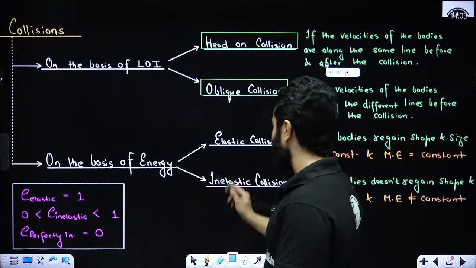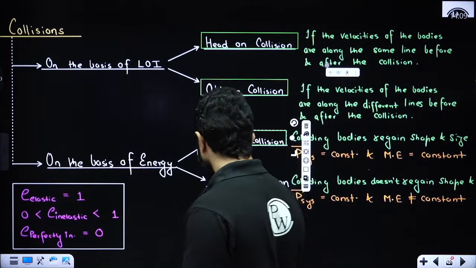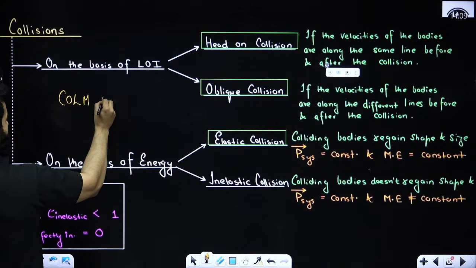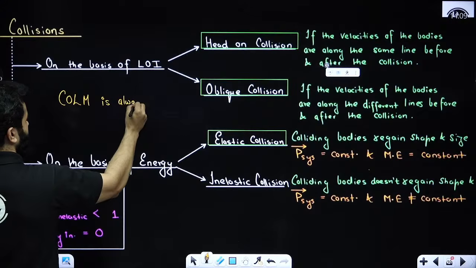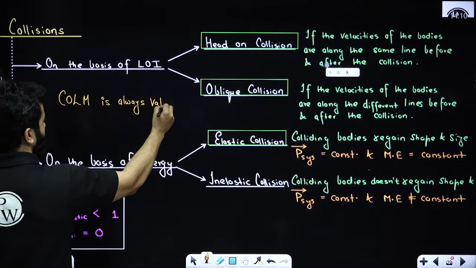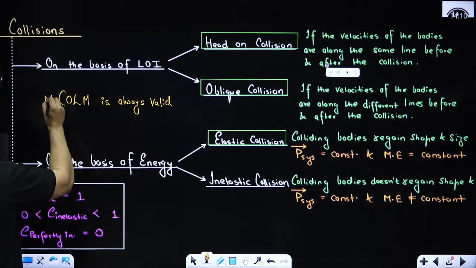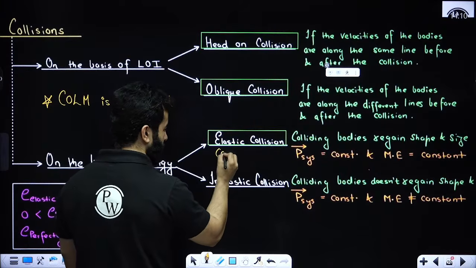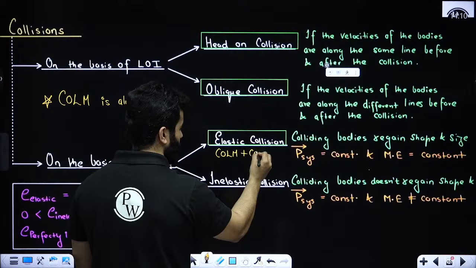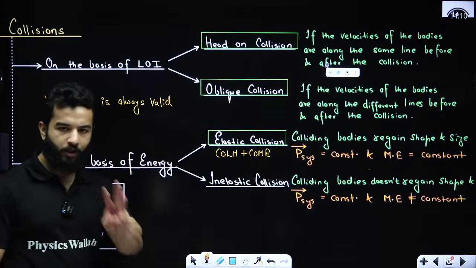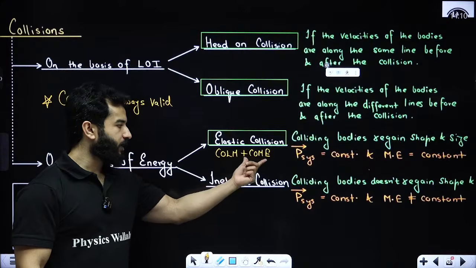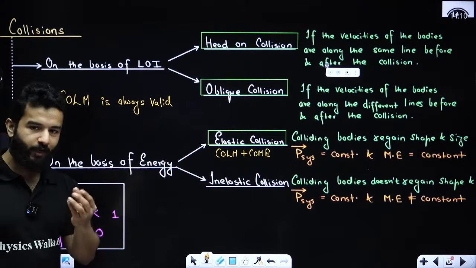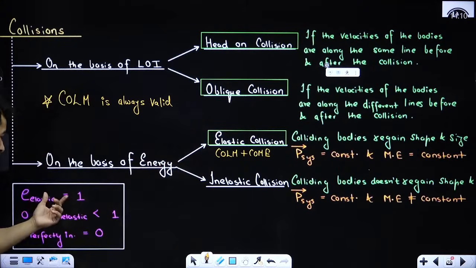On the basis of energy, please remember we have elastic collision. No matter what type of collision you have, conservation of linear momentum is always valid. But in elastic collision, along with conservation of linear momentum, you can also apply conservation of mechanical energy. So you have three things: conservation of linear momentum, conservation of mechanical energy, and the coefficient of restitution. If you have an elastic collision, then the coefficient of restitution is 1.